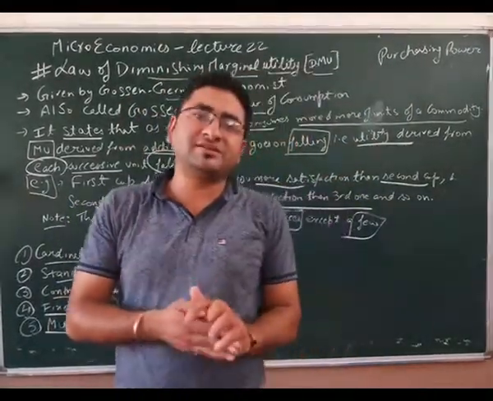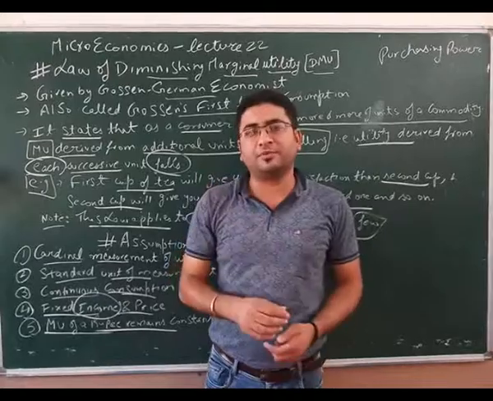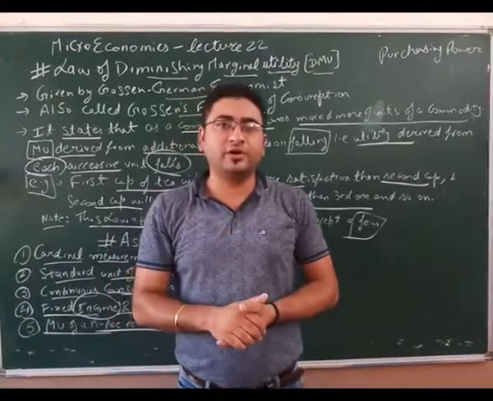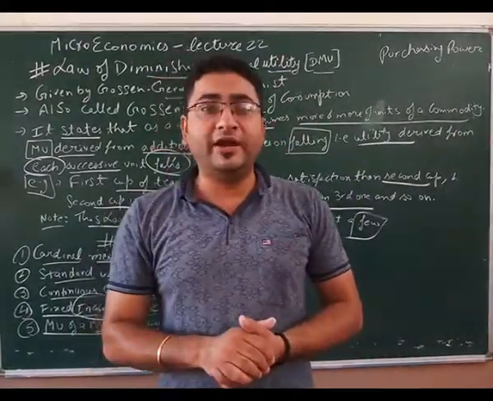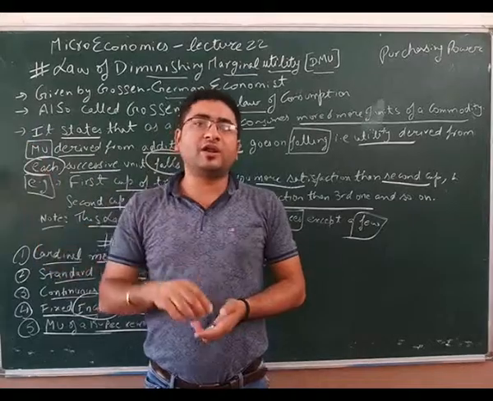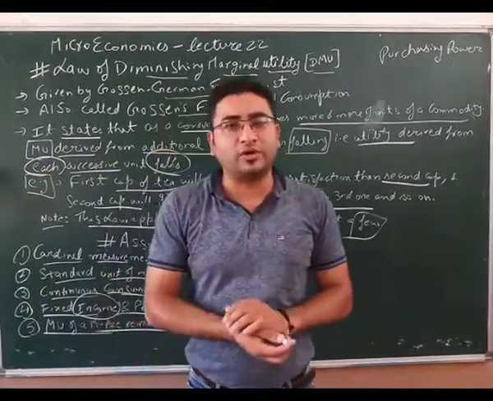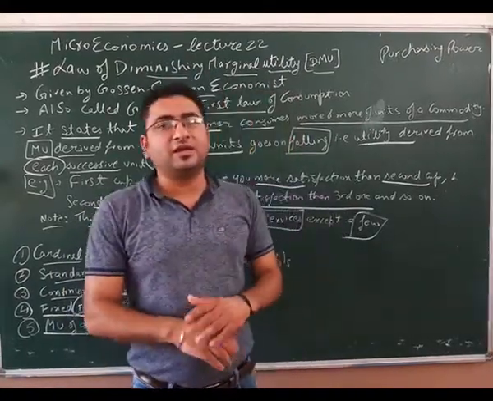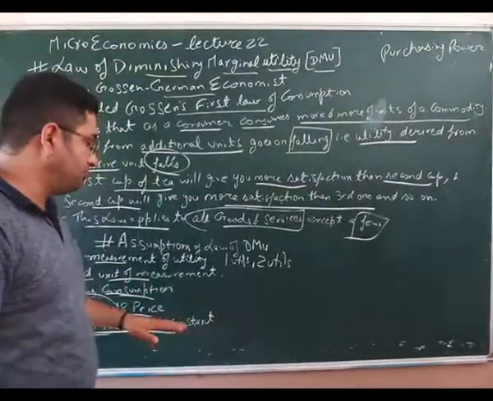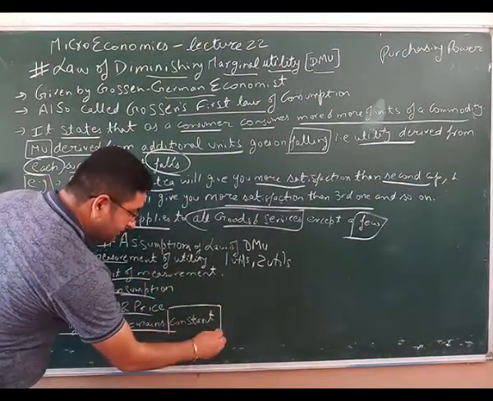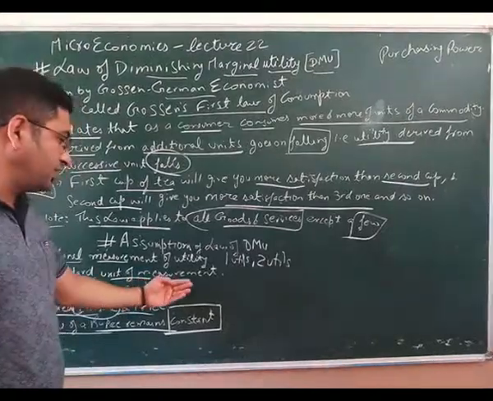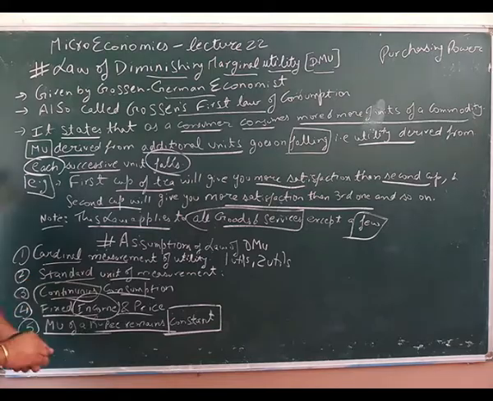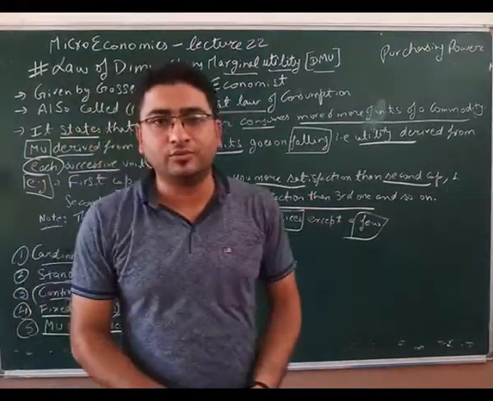A purchasing power of money, we say that it reduces over time. For example, 15 years back you were buying a samosa for rupees 5 per unit. Today you pay rupees 20 for that. It means 15 years back you were able to buy 4 samosas in rupees 20, but now you are able to buy 1 samosa in rupees 20. So we would say that purchasing power of money reduces over time, but here we are assuming that purchasing power remains constant because you are in consecutive consumption. There is no time lag in the consumption pattern. I hope this is clear to you.